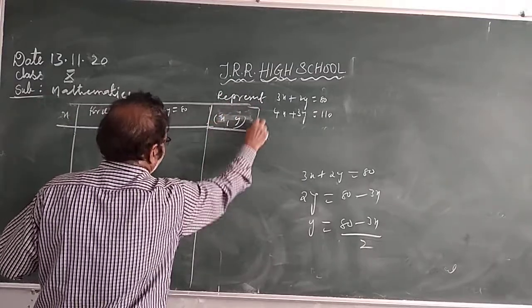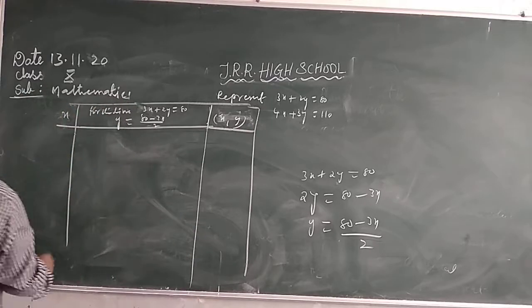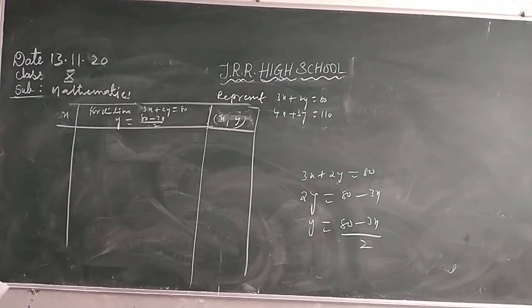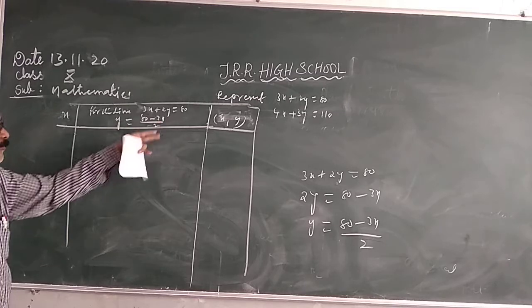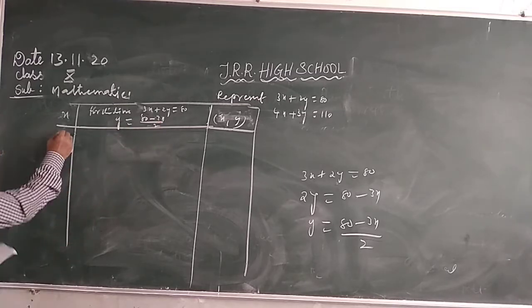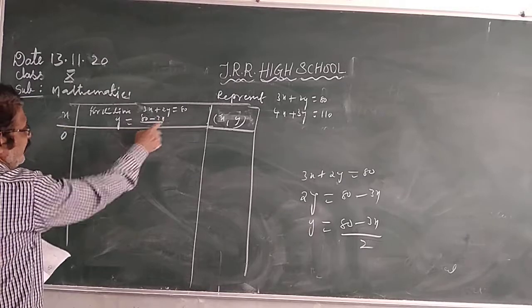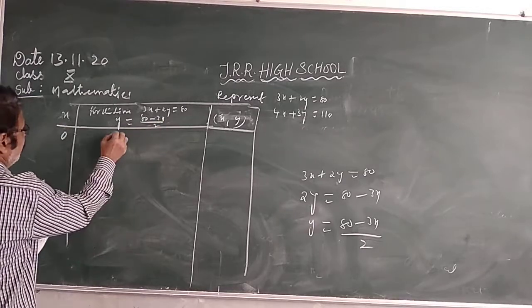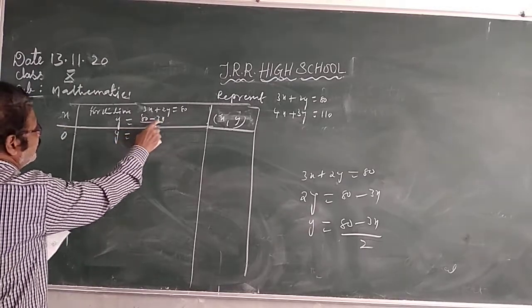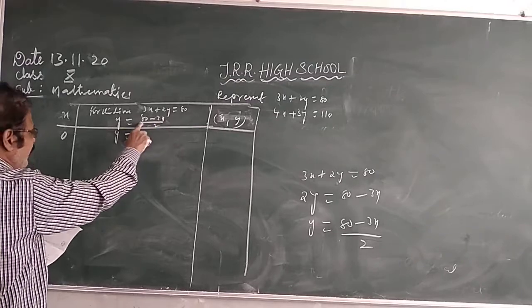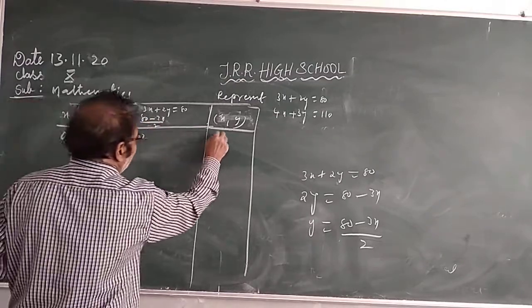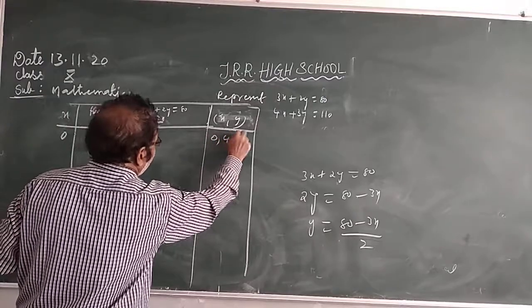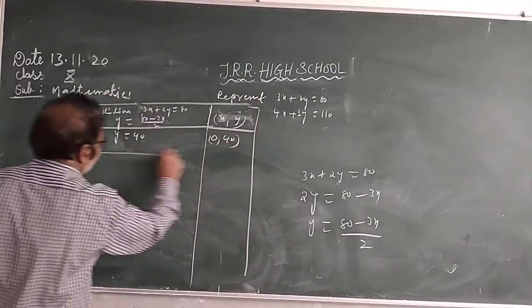Take suitable values for x. X is equal to 0. Substitute x is equal to 0. 3 into 0 is 0, 80 minus 0 is 80, 80 by 2 is 40. So when x is 0, y is 40.